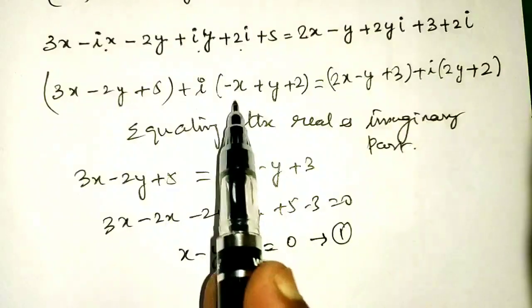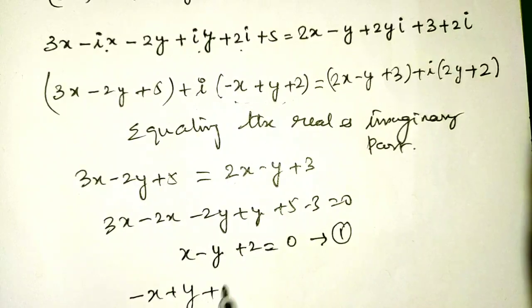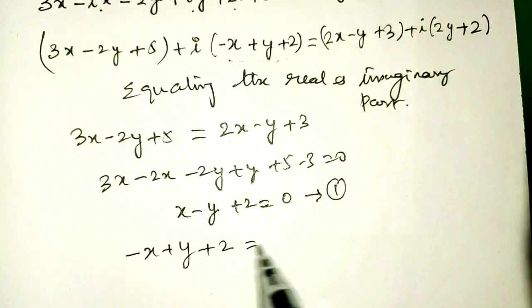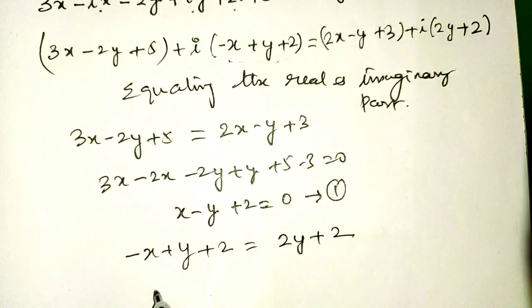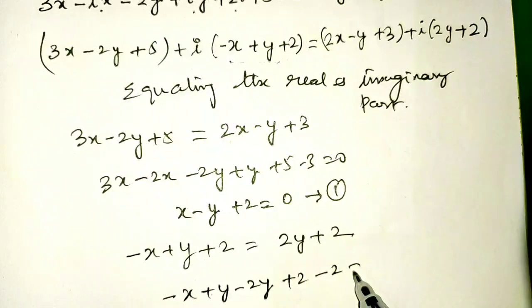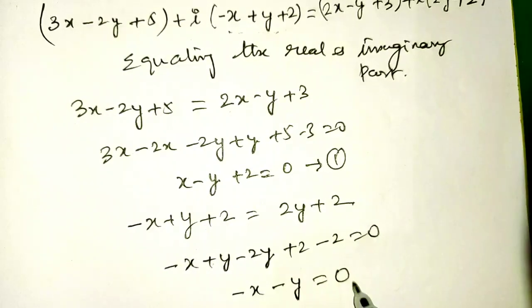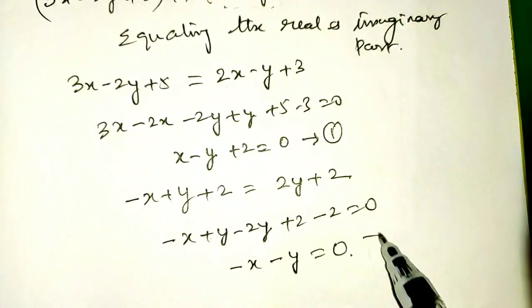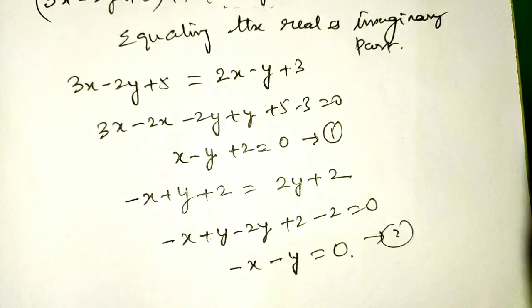Then equating the imaginary part, the imaginary part in the left side is minus x plus y plus 2. In the right hand side it is 2y plus 2. If you bring this to the left side, you will get minus x plus y minus 2y plus 2 minus 2 equal to 0, which gives minus x minus y equal to 0. This is the second equation. Now we have to solve these two equations and get the values of x and y.